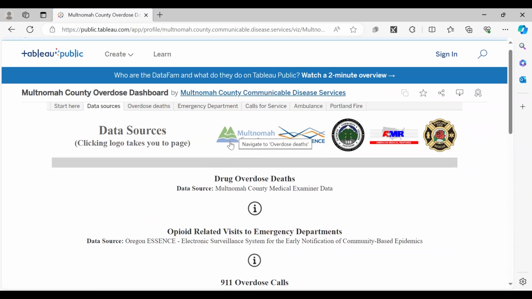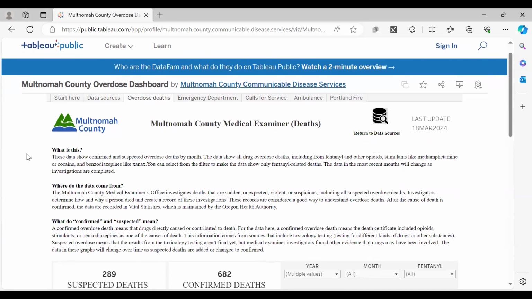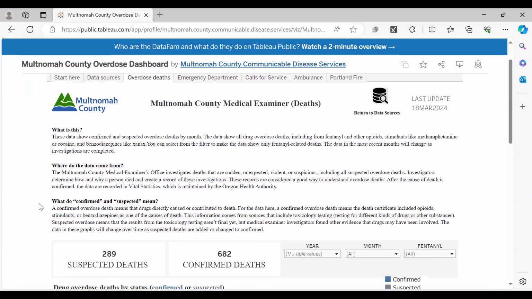So let's go to Multnomah County, this is the medical examiner office data. This page shows medical examiner data on deaths due to overdose. At the top here, we have an explanation of what the data are showing us, where they come from. And for this page in particular, we have both confirmed and suspected deaths due to overdose.